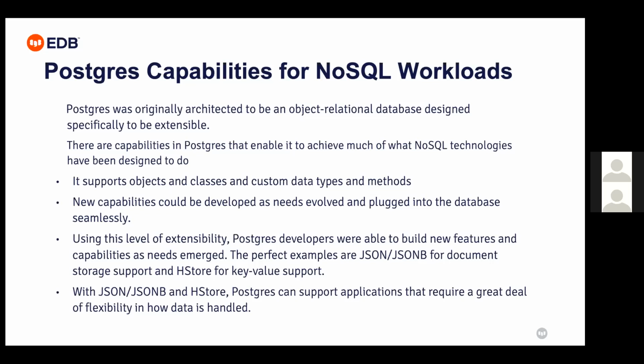The perfect example, as I said, is JSON, the binary format JSONB, and the document storage support, as well as key value store support. So with JSON, JSONB, or hstore, Postgres can support applications with flexibility, and we can handle that data with the help of PostgreSQL.